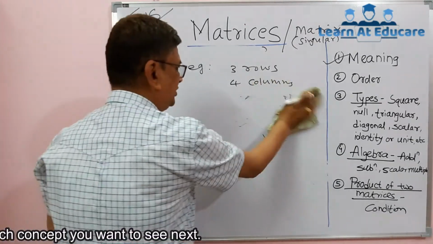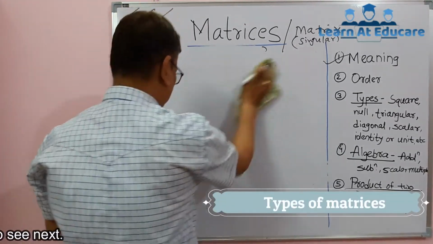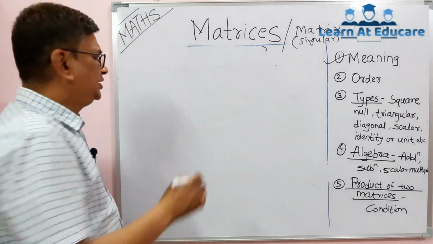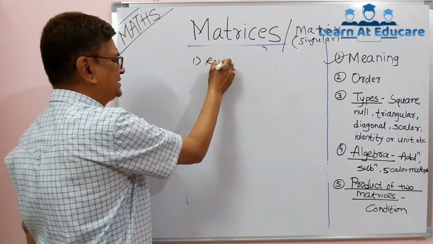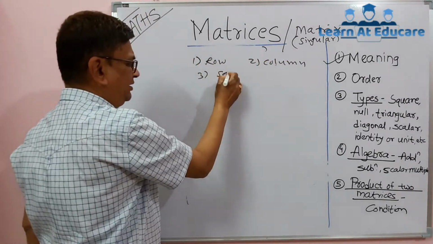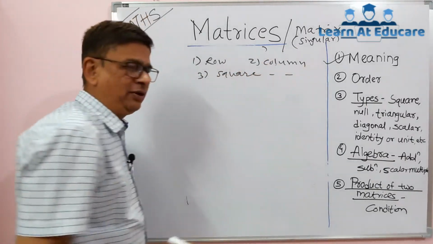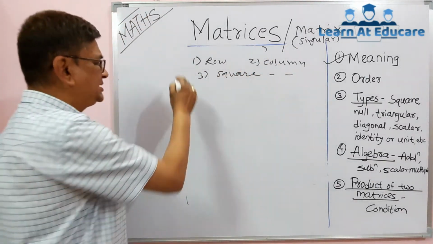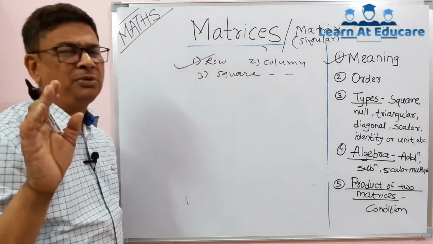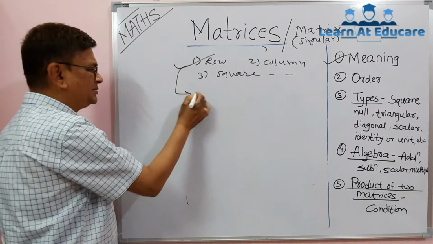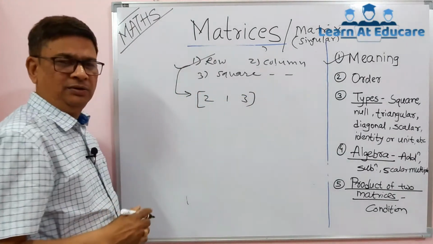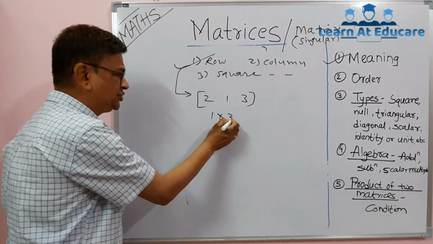Next, we will deal with the types of matrices. There are a lot of types of matrices. Some of them we deal with here. The first one is called a row matrix, the second a column matrix, then square matrix, and some more that we will take one by one as possible. The first is the row matrix. It contains only one row and it can have any number of columns. For example, something like this. You can see this matrix has one row and its order is 1 into 3.